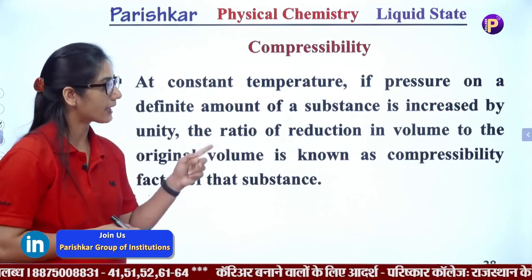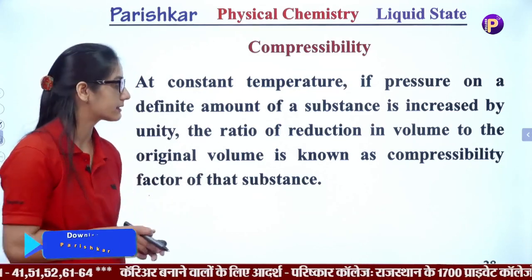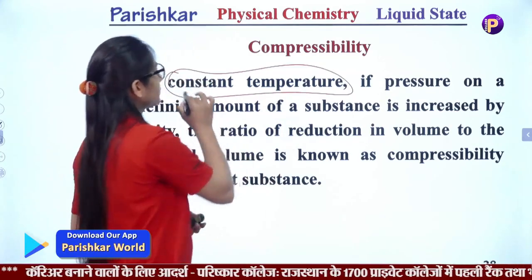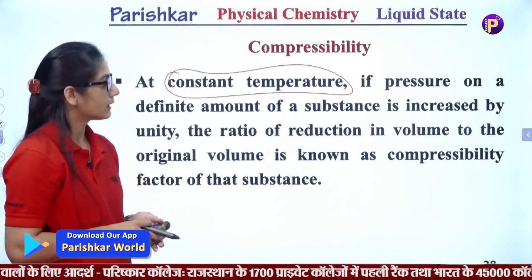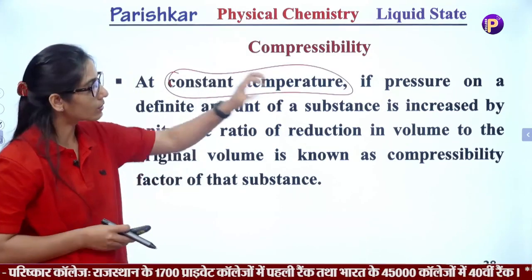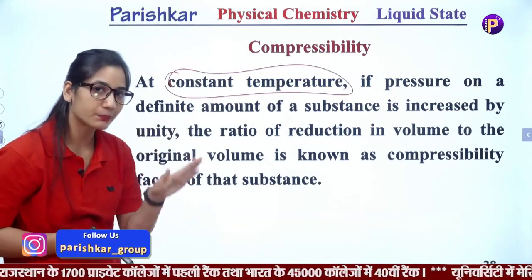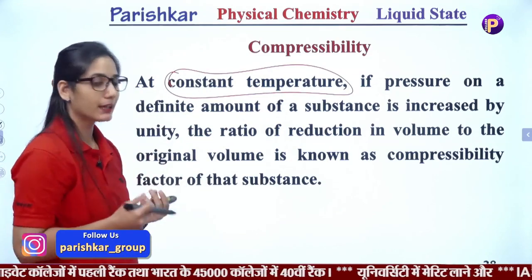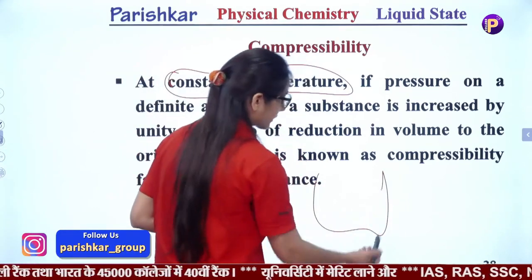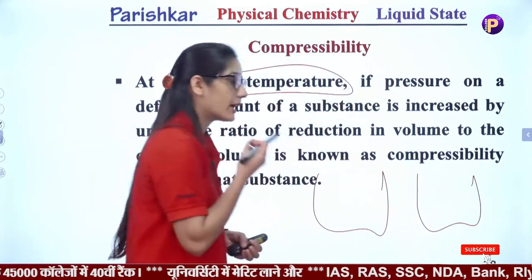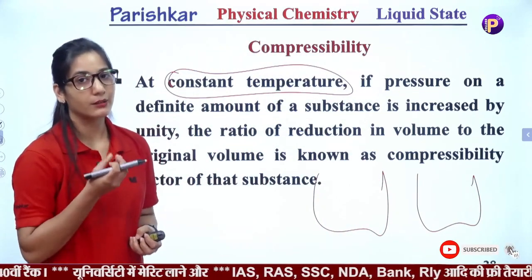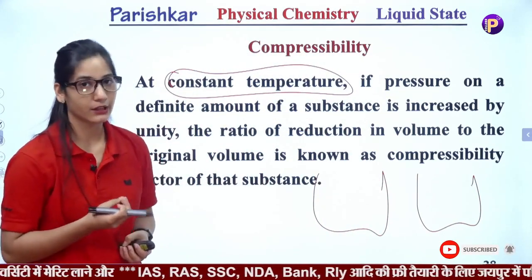It means if we apply pressure on any substance at constant temperature, and the volume gets reduced, the factor by which the volume is reduced is known as the compressibility factor.